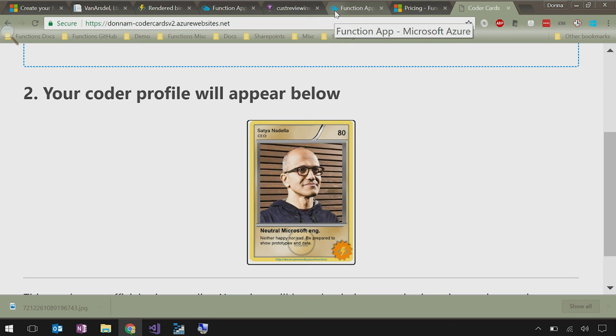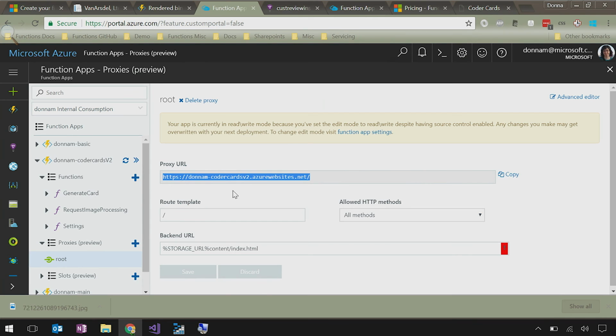So where am I? I want to go back to the function app that I was on. There we go. So slots are also a way to deploy. So you can deploy, like, staging slots. Exactly. That's exactly what it is.